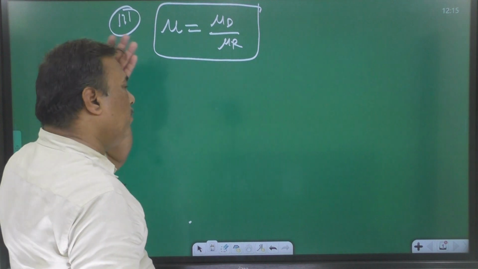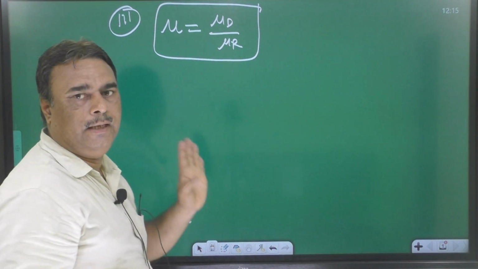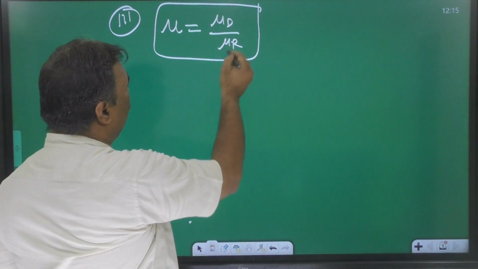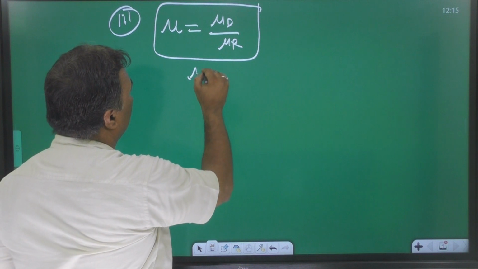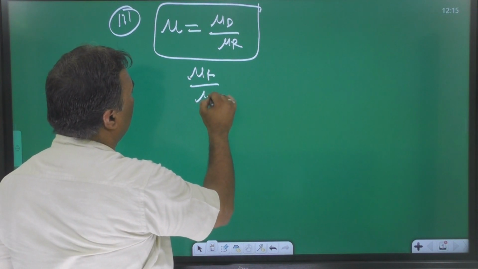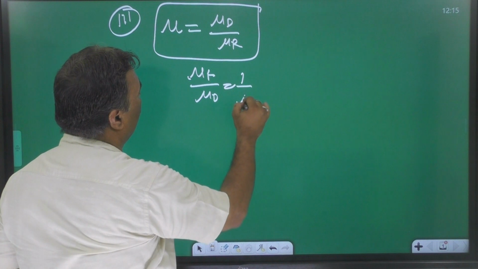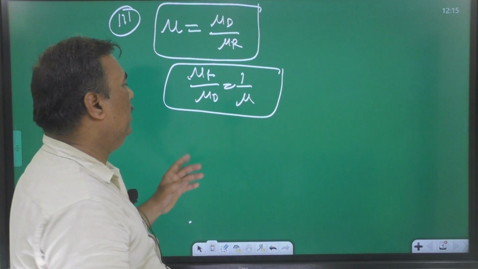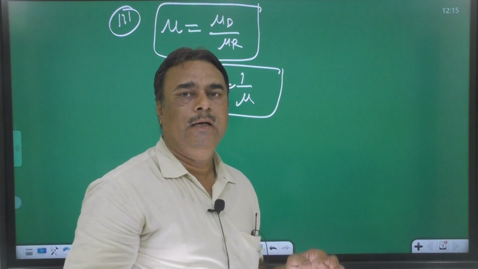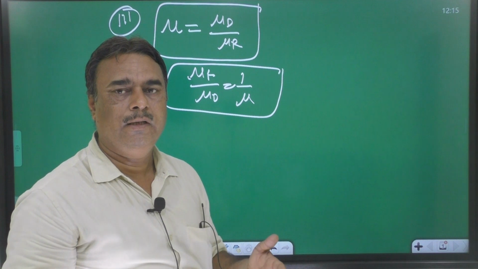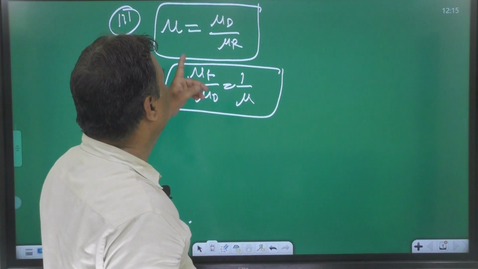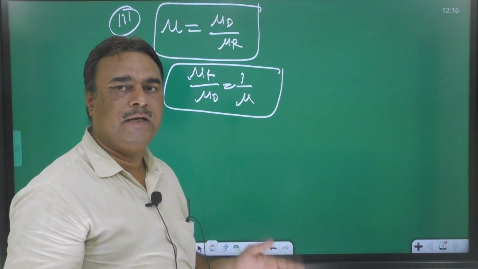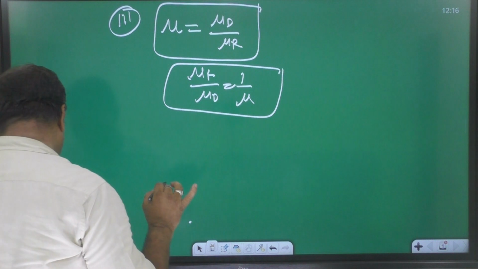It means light is passing from rarer to denser. If light is passing from denser to rarer, you can write 1 upon mu. The application of this is very important, and in your textbook or in numericals, if absolute refractive index is mentioned, okay. Otherwise, if mu is given, it means relative refractive index. Mu given means relative refractive index. Okay.